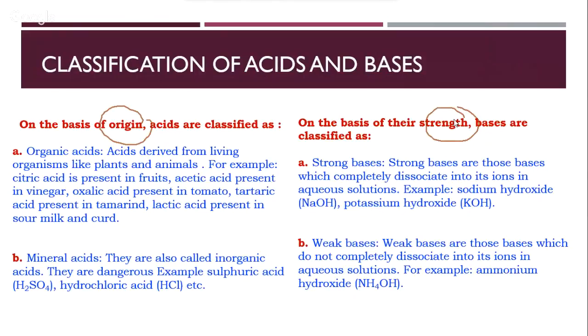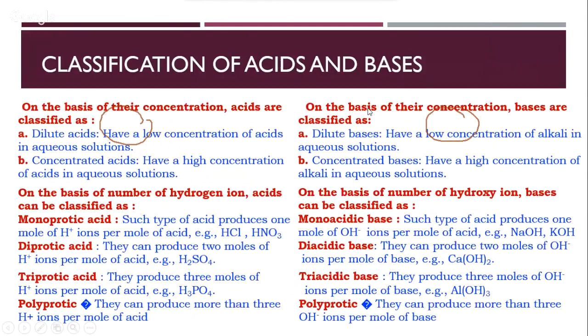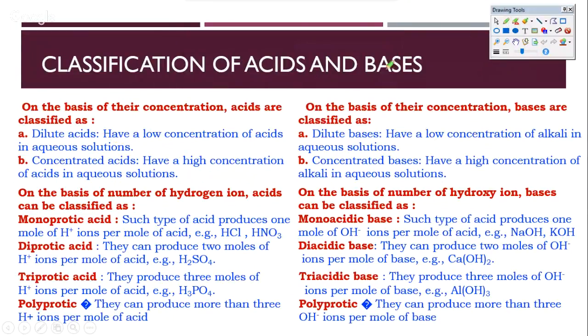Now let's look at the second way, different classifications that are possible. You will find that the next classification is based on their concentration. Now we have seen strong acid and weak acid. Strong and weak acids, and concentrated and dilute acids, are not related.